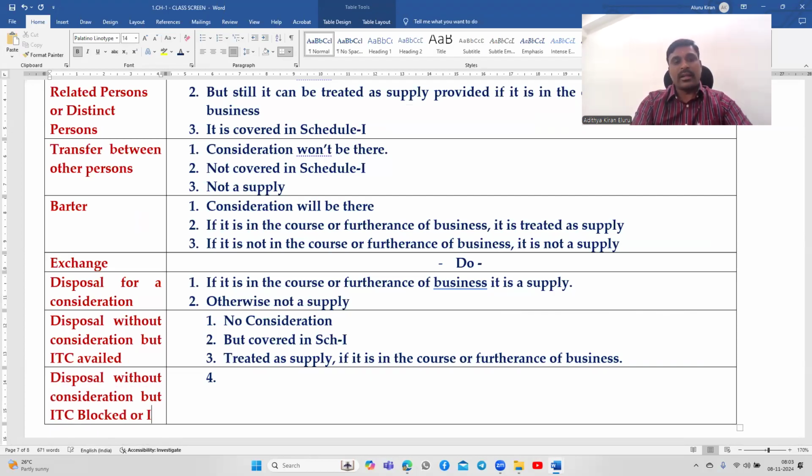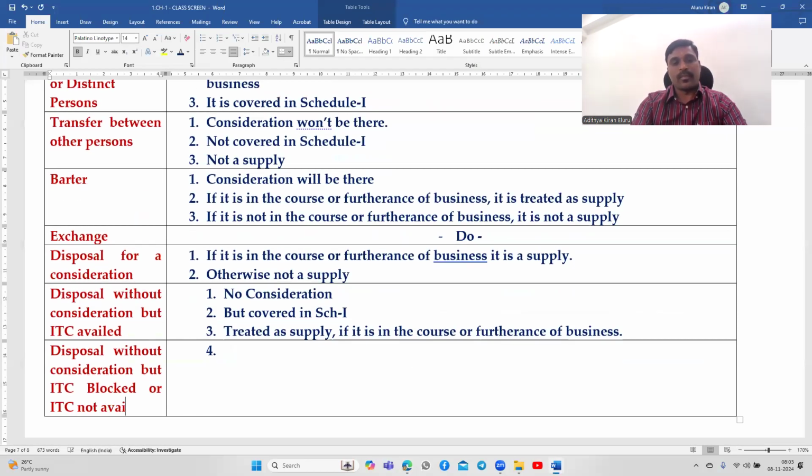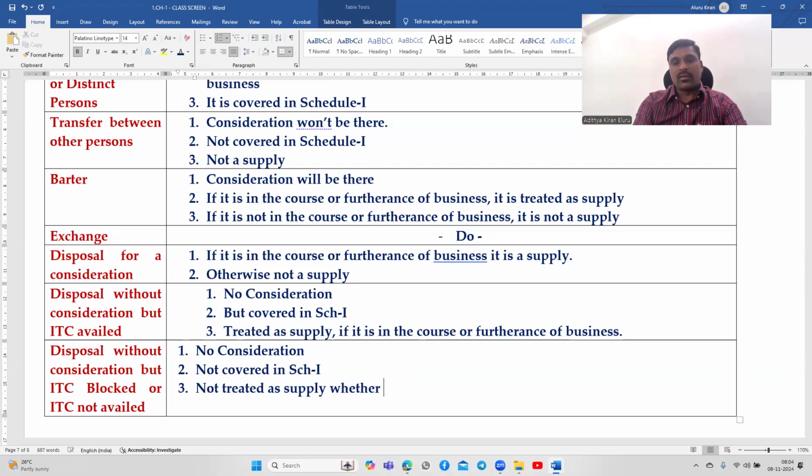Now, disposal without consideration, but ITC blocked or ITC not availed. I'll discuss this ITC blocked, ITC availed in a separate chapter called input tax credit. There we'll discuss it. Okay, so no consideration, not covered in Schedule 1, not treated as a supply, whether or not it is in the course or furtherance of business.